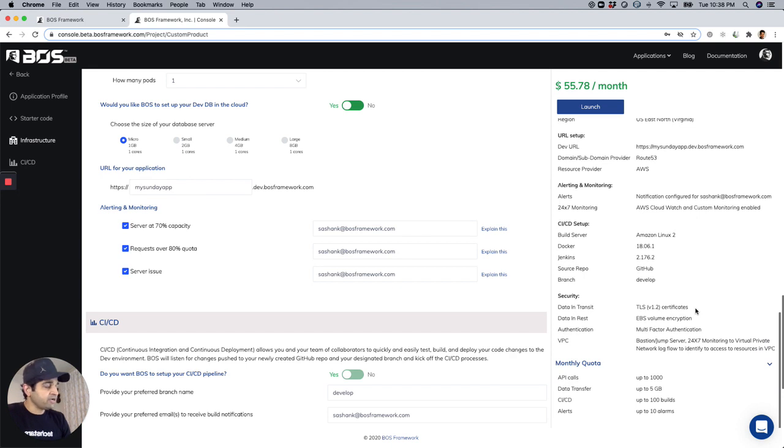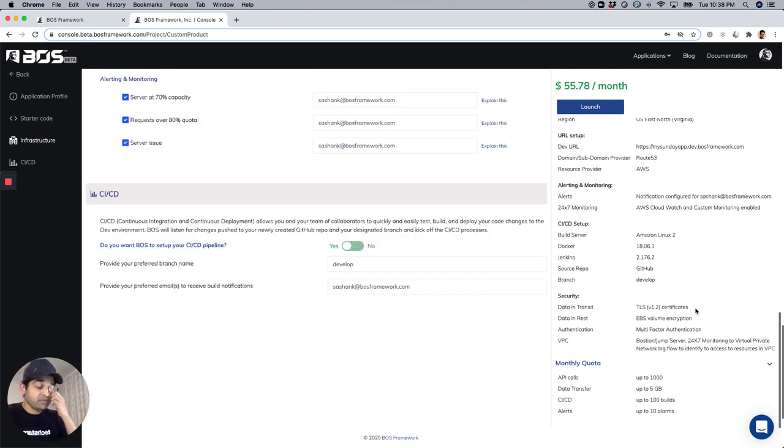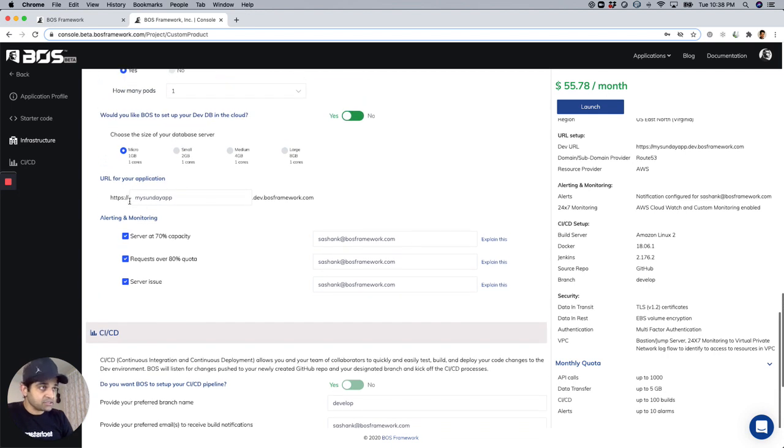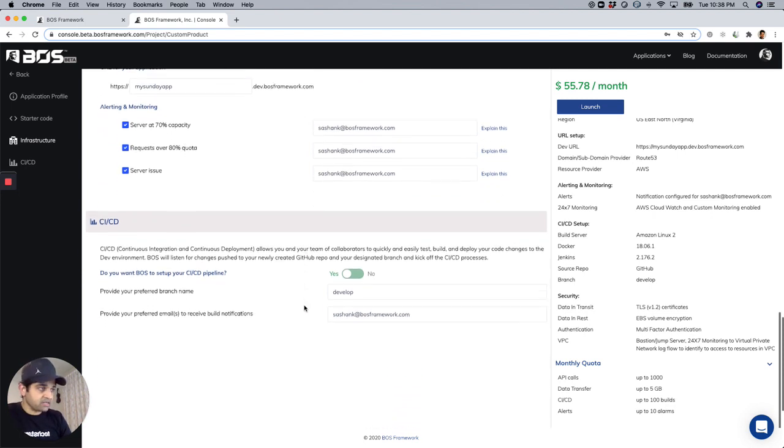And this is generated as a PDF and delivered to my email, as well as being available in the dashboard. We'll look at that in a minute. This is the URL. Alerting and monitoring: if there is a server issue, I get to know. I can change the email address to whoever needs to get that, if need be.